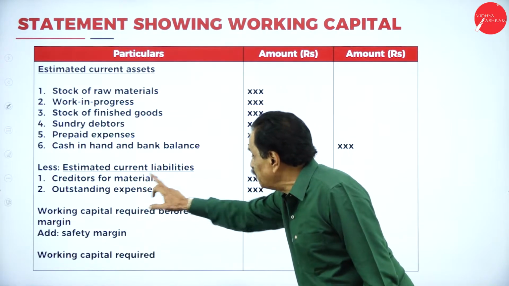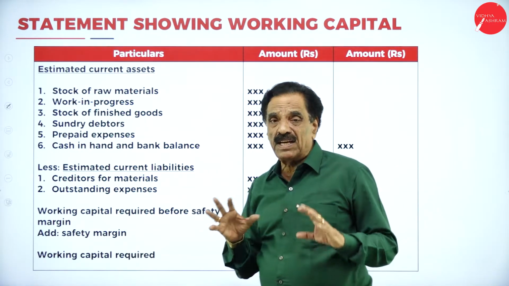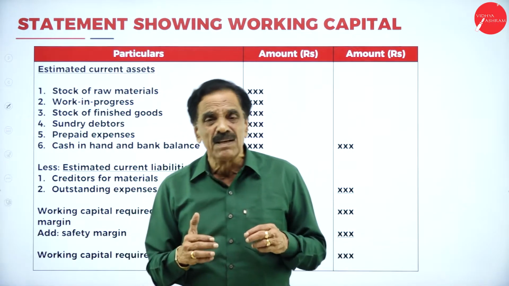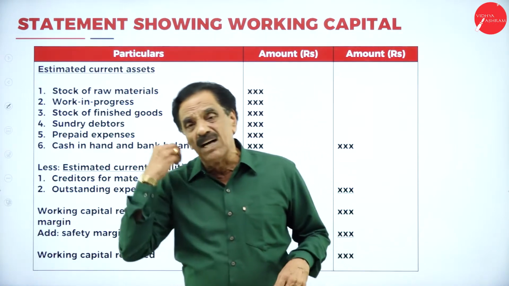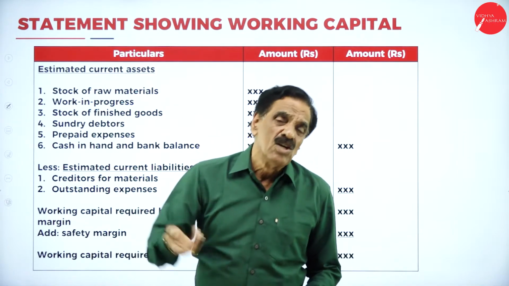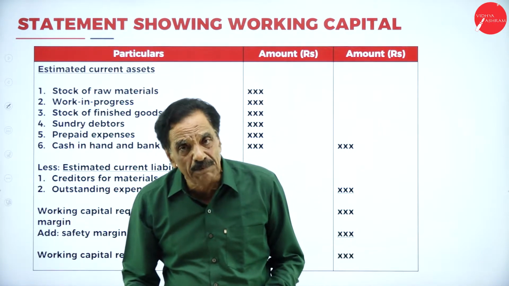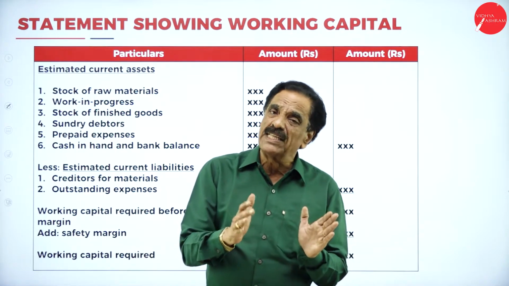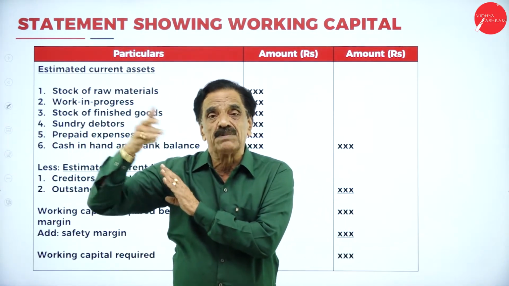Then estimated current liability. You have purchased the material on the credit system. The creditor for material we have to pay. You have taken a period from the time he supplied the material. You are going to pay after 2 months or 3 months. During those 2 months, you become the debtor and the particular supplier becomes the creditor.